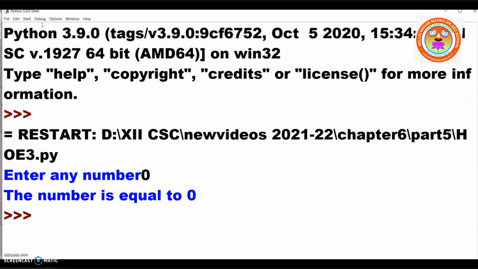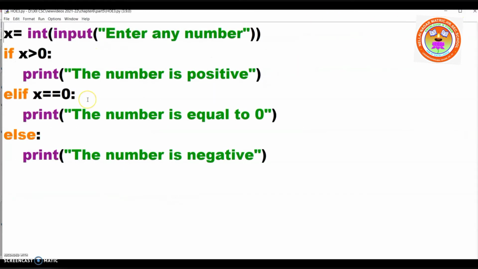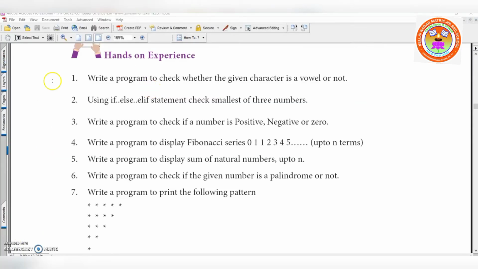Now we understood. First, to write any program, it is very important you understand the program, and then you have to design the logic. So, the fourth program in hands-on experience is to write a program to display the Fibonacci series. What do you mean by Fibonacci series?